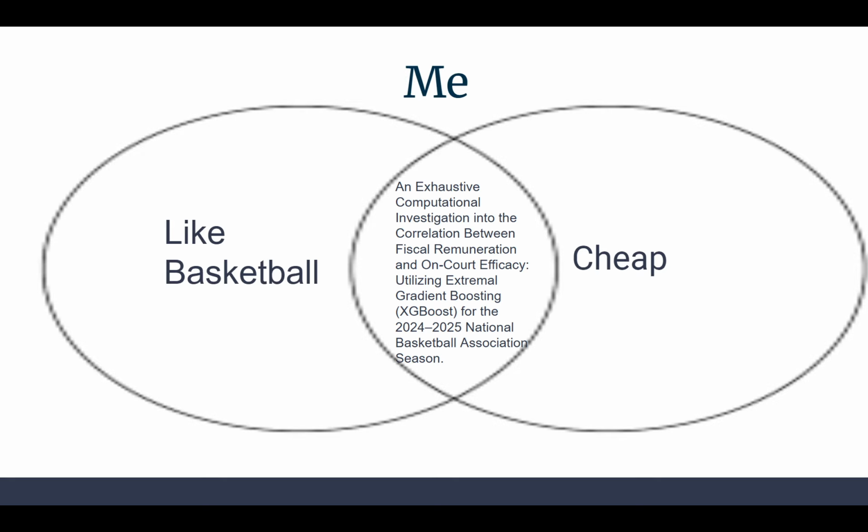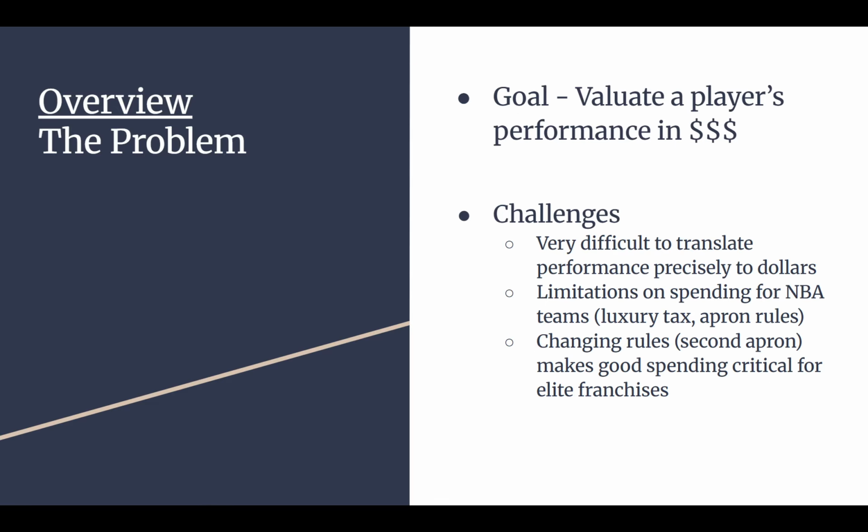So this combines to form an exhaustive computational investigation of the correlation between physical remuneration and on-court efficiency, utilizing extreme gradient boosting for the 2024-2025 National Basketball Association season. So what are we doing here? We're figuring out how much people are worth. What's their player performance in dollars? That's what I did here.